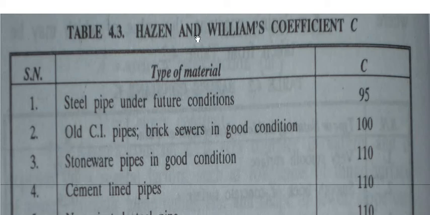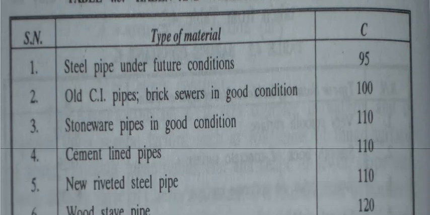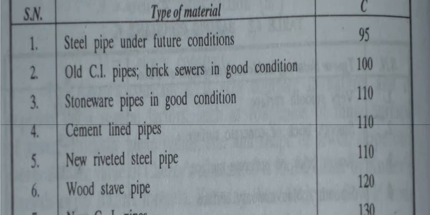Hazen-Williams has given the constant c value for their equation, and their values are either provided to us while solving the equation, or you have to remember the conditions of c depending upon the type of the pipe.